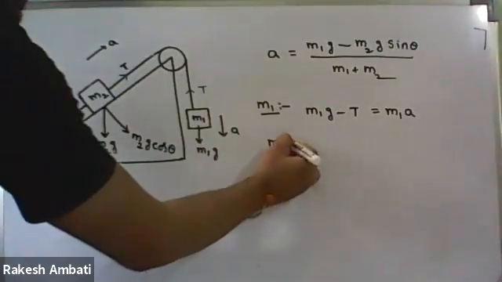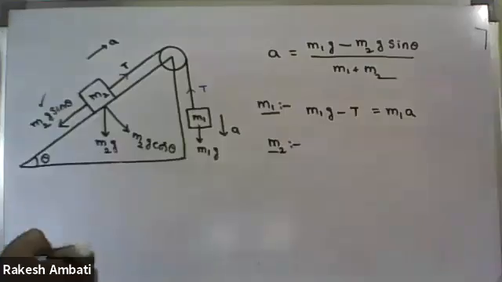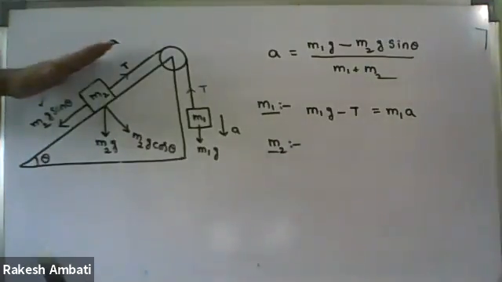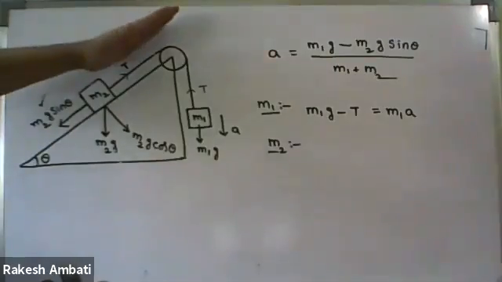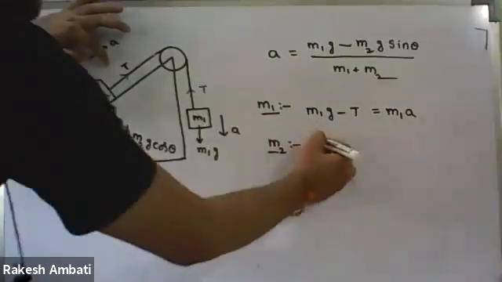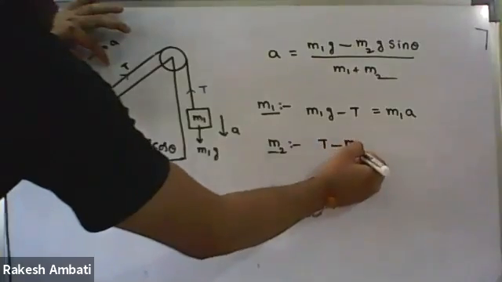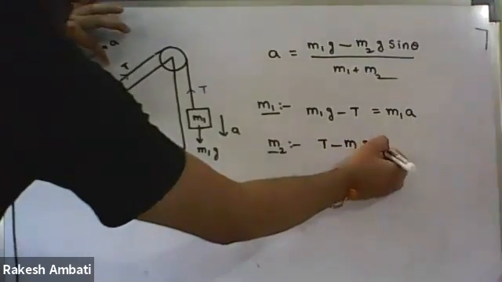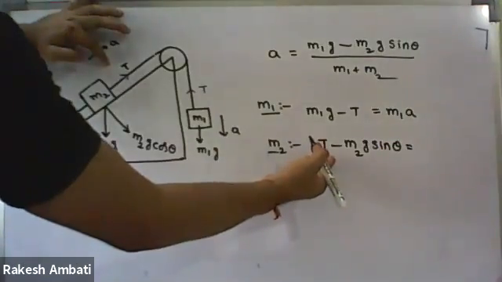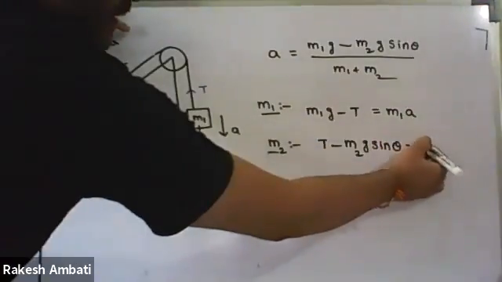In the same way, in the case of the block M2, what is the dynamic equation? It is moving up the inclined plane. So T minus M2g sin theta equals the resultant force. Resultant force means mass into acceleration, M2a.